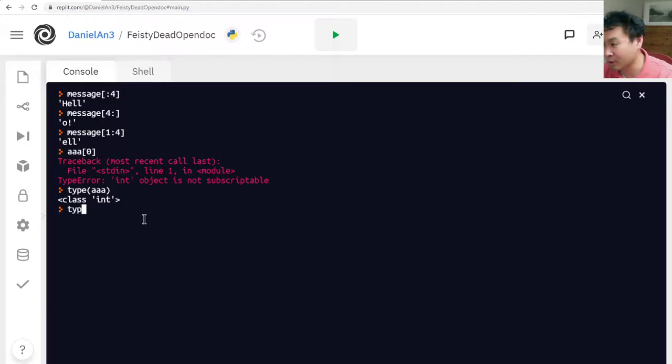Whereas if you want to know the type of message, it says it's the class type of string. So if you want to convert one to the other, you can use these commands. For example, if you want the AAA as a string, then you can access the very first number just like that.